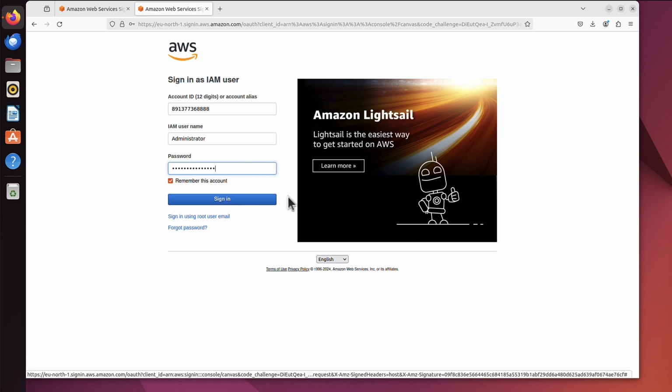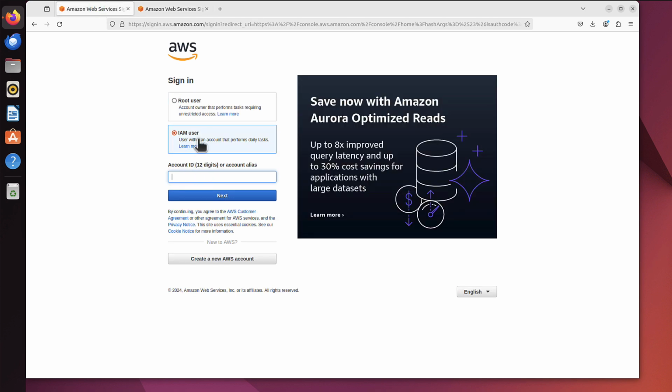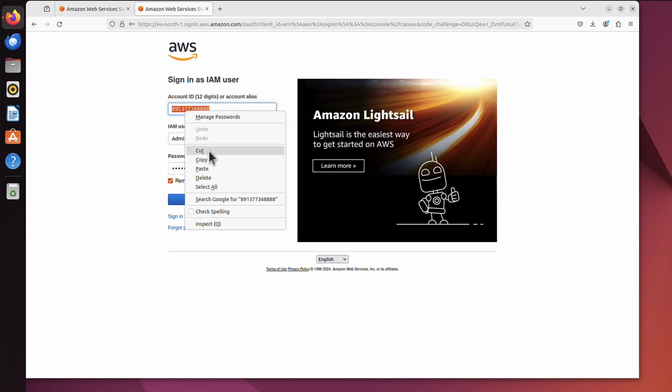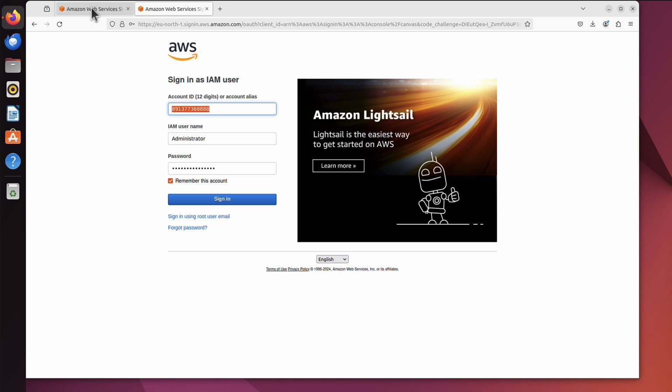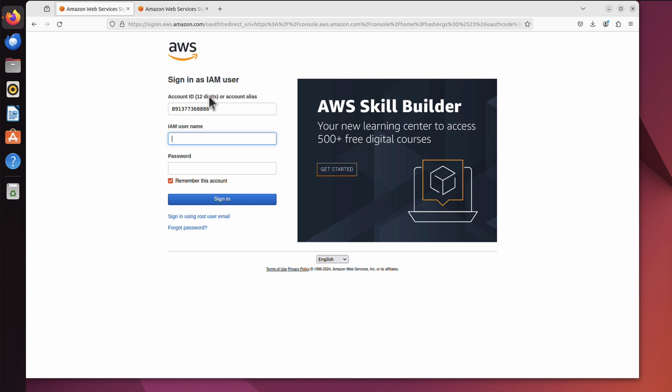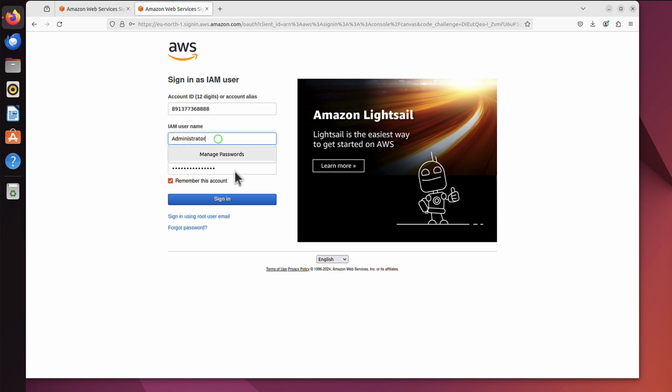But maybe before I do that, let me just go back to this tab. And as you can see, it's a bit different login page, but it works exactly the same. So the account ID, I can actually copy from here. Might be the easiest way. Let's go back. I can paste it here. And here, if I click next, as you can see, we are exactly in the same place. Hope that makes sense. So because I already have that all filled in, let me just sign in from here.